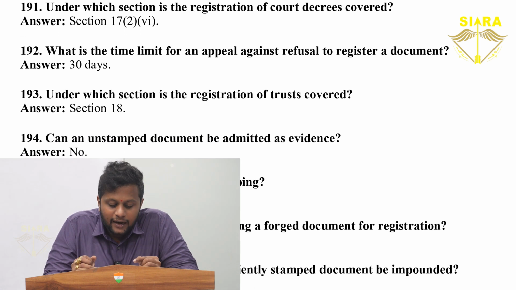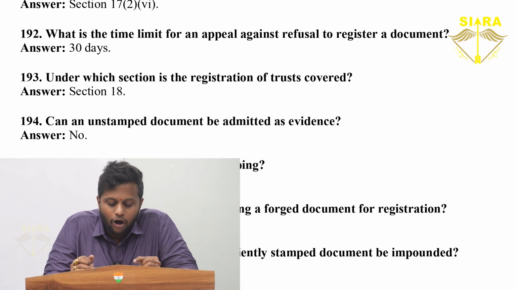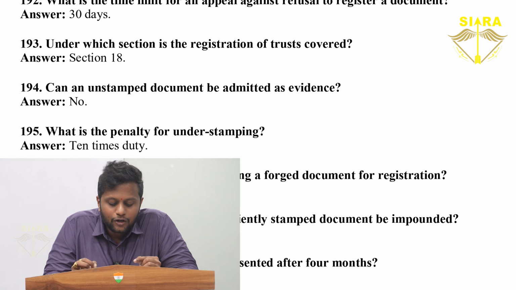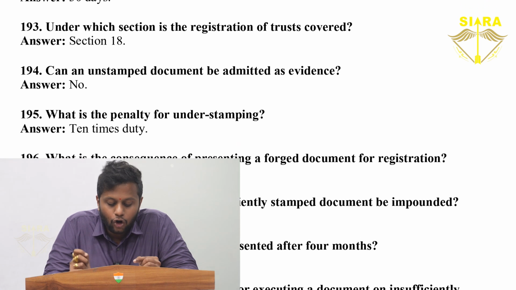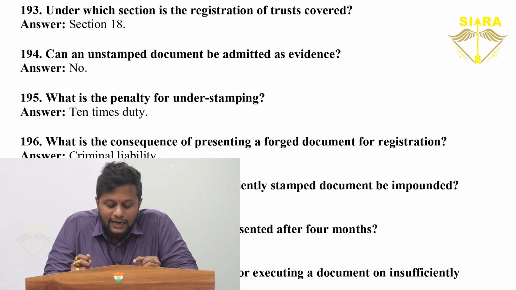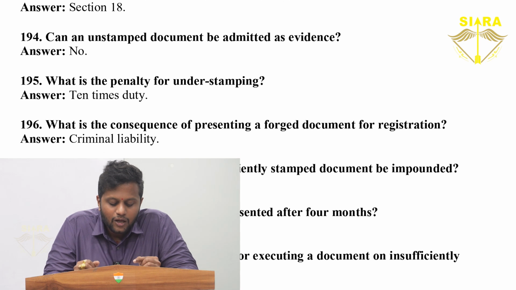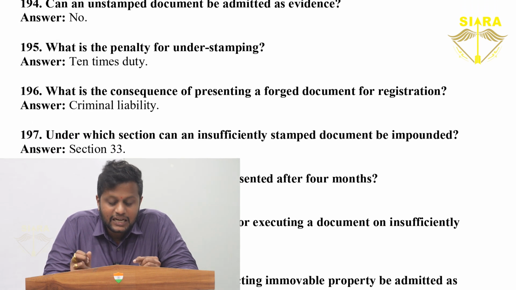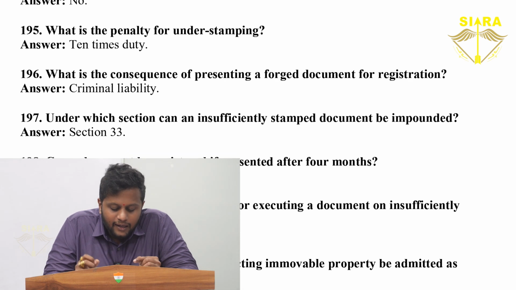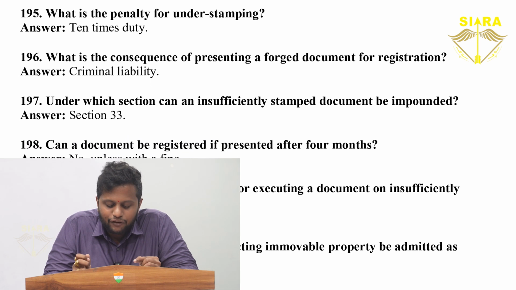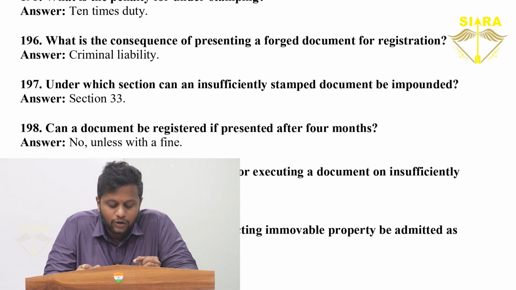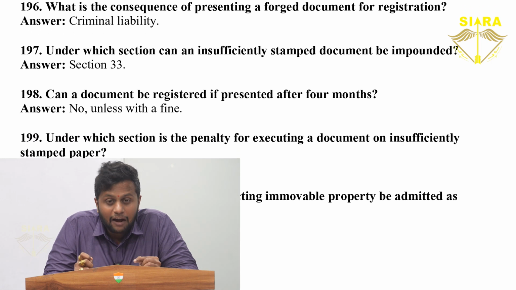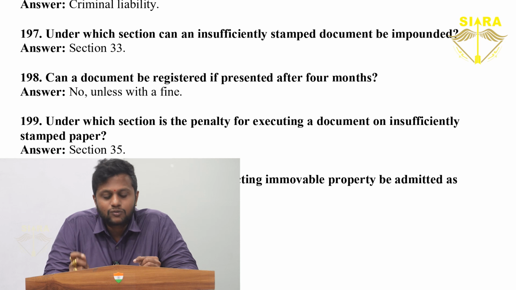30 days. Under which section is the registration of trust covered? Section 18. Can an unstamped document be admitted as evidence? No. What is the penalty for understamping? 10 times duty. What is the consequence of presenting a forged document for registration? Criminal liability. Under which section can an insufficiently stamped document be impounded? Section 33. Can a document be registered if presented after 4 months? No, unless with a fine.